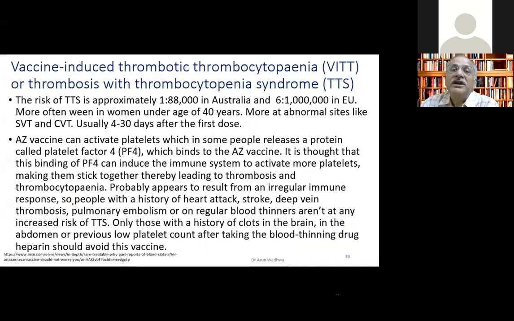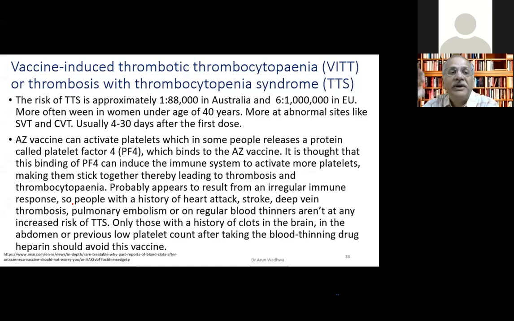Another very important thing which has been noted in this is the vaccine-induced thrombotic thrombocytopenia, VITT. What is this? TTS is approximately seen in 1 in 88,000 in Australia and 6 in a million in the European Union. Where it happens, it's mostly seen in women under the age of 40 years. And the thrombosis happens in abnormal sites, something like spleen, brain. So CVST is common. And it's usually seen 4 to 30 days after the first dose. This is important to note. 4 to 30 days after the first dose in women, less than 40, in abnormal sites.